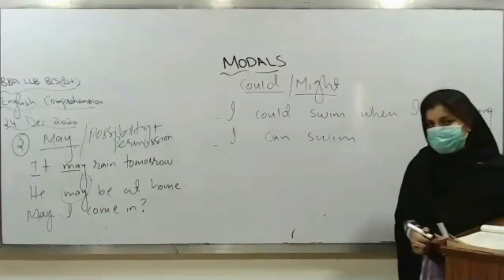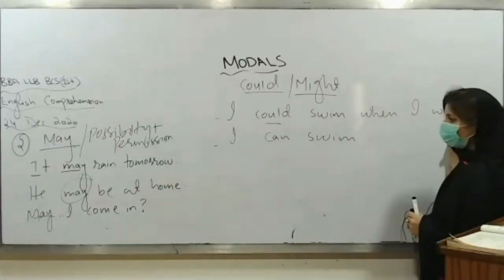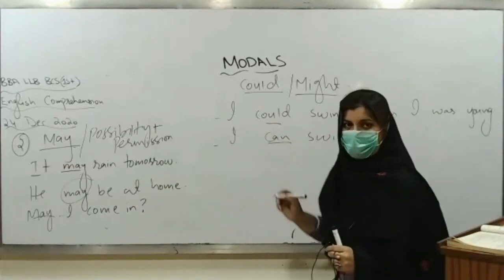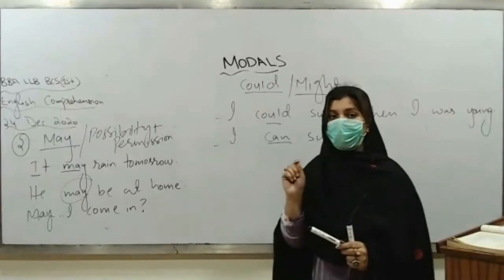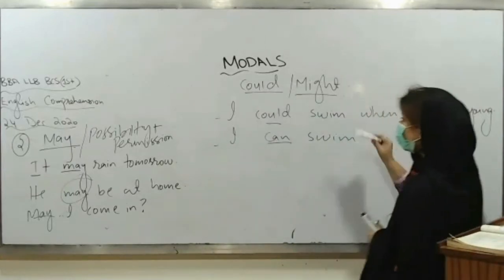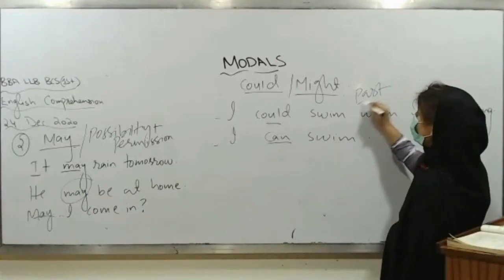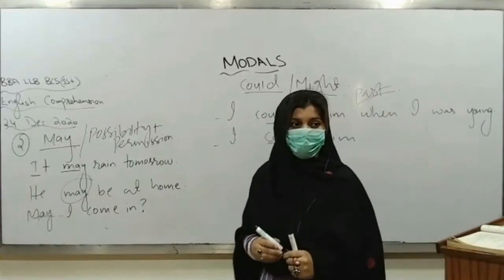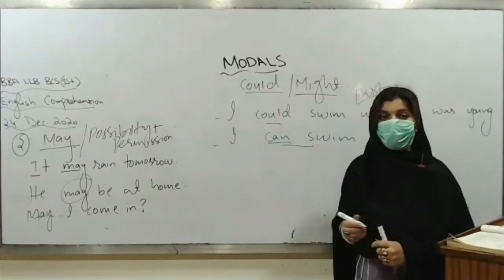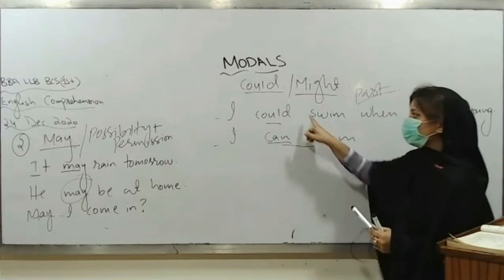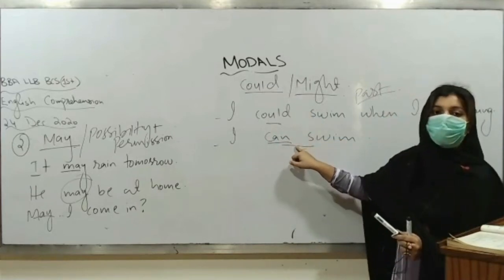Now the two examples have been written here. I could swim when I was young. I can swim. The difference between these two sentences is, if you observe these two sentences, in the first sentence, it is used for past, right? When I was young, मैं swimming कर सकता था जब मैं young था. And the second is what? I can swim, मैं swim कर सकता हूँ. So this sentence is actually related with past, and the second one is related with present.